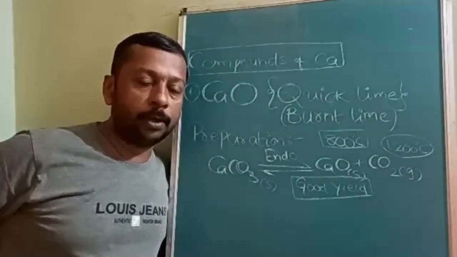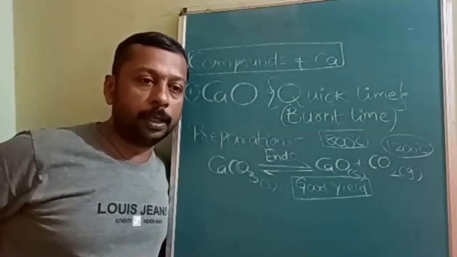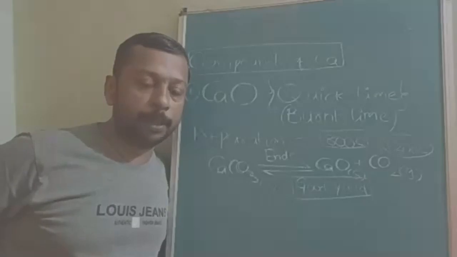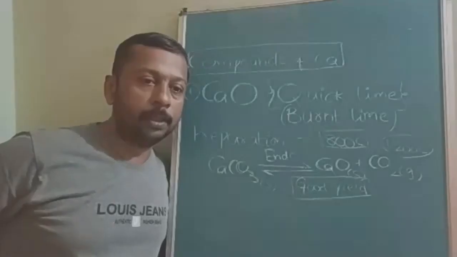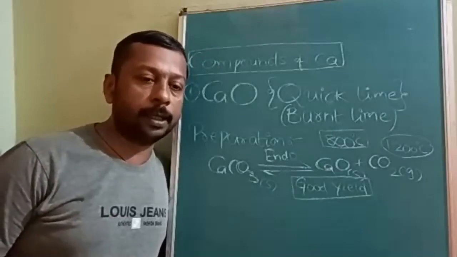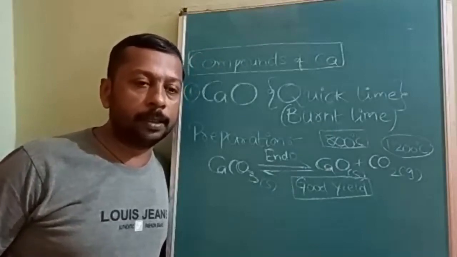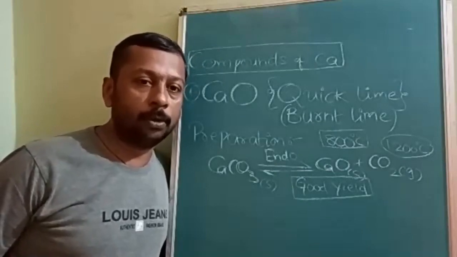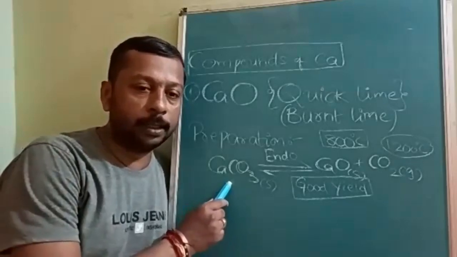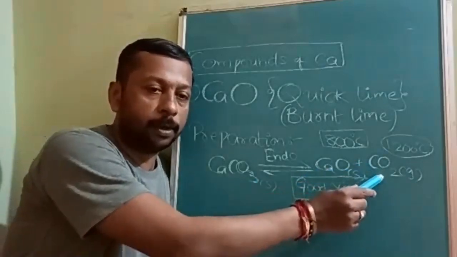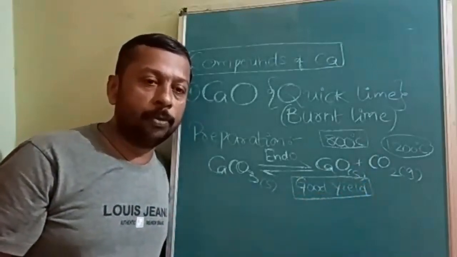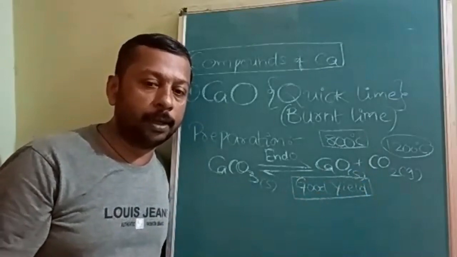And pressure wise, what must the pressure condition be, low or high? Pressure must be low, because the number of gaseous products is more and the number of gaseous reactants is zero. There is no gaseous reactant, only one gaseous product. Therefore: low pressure, high temperature, and isolating the carbon dioxide.